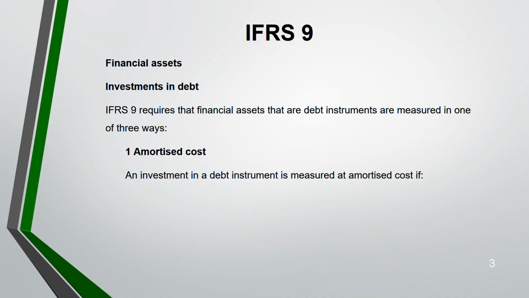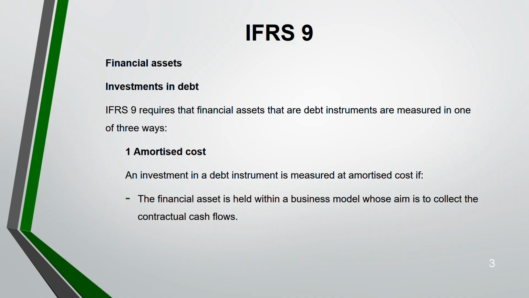Because you are going to amortize it at the end. The value is going to go down of the debt instruments if you're holding it for a long period. That's why amortized cost. Of course, you don't have to go behind the details. All these things I'm telling you in a way of a story so that it becomes very easy. So you don't have to memorize amortized cost. Okay. So now investment in debt instrument is measured at amortized cost if there are conditions for this also.